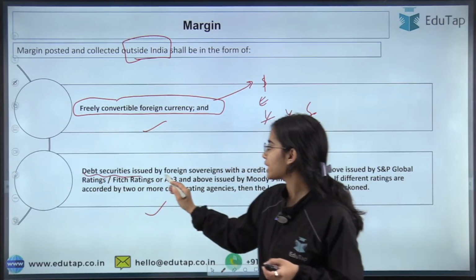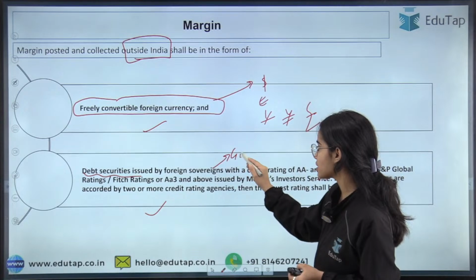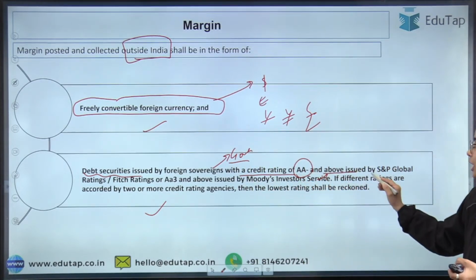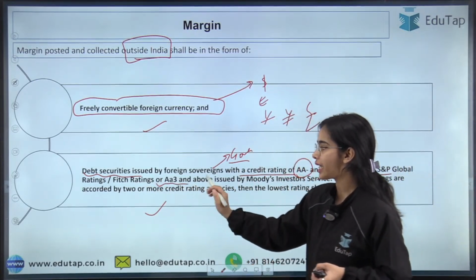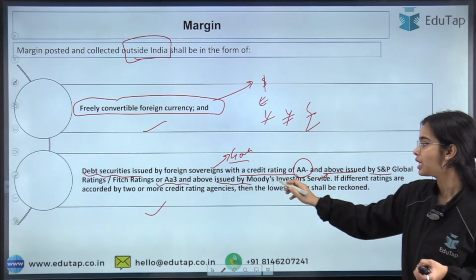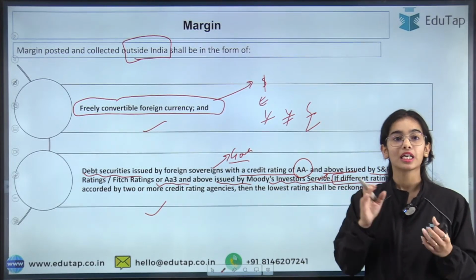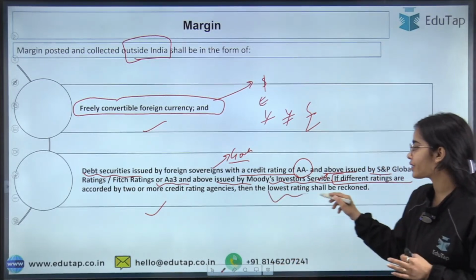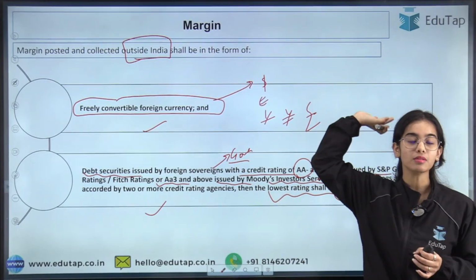Next, debt securities issued by foreign sovereigns, that is foreign governments, with a credit rating of AA minus and above issued by S&P Global Ratings or Fitch Ratings, or A3 and above issued by Moody's Investors Service. If different ratings are given by multiple credit rating agencies, the lowest rating should be seen for accepting the margin.